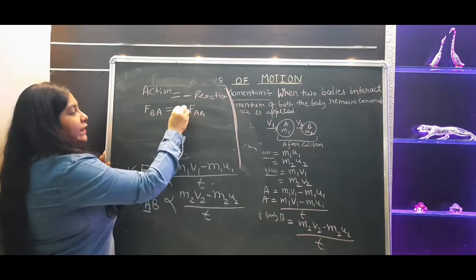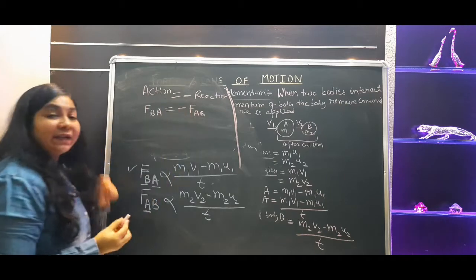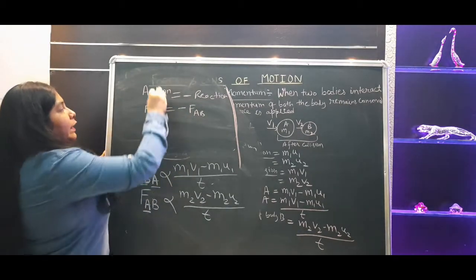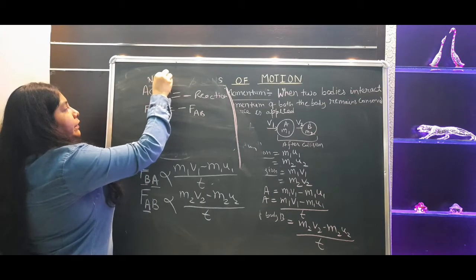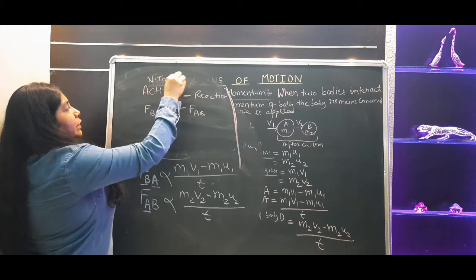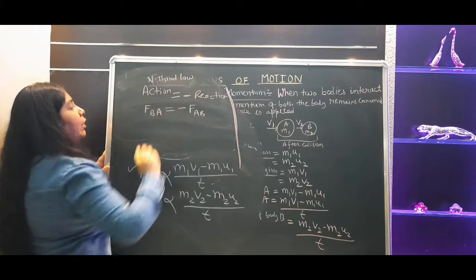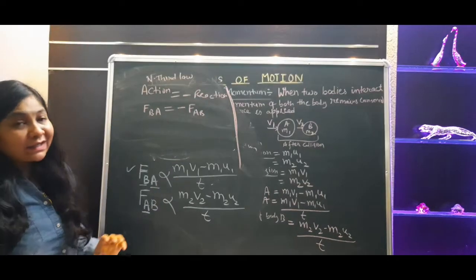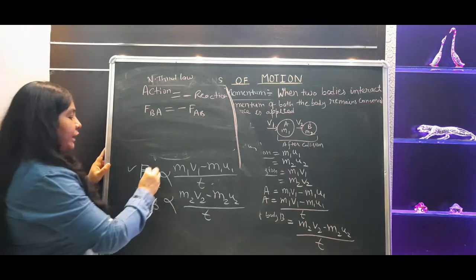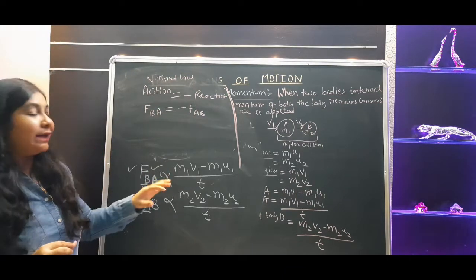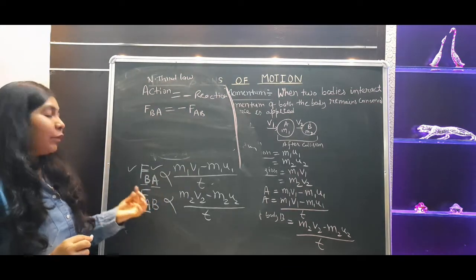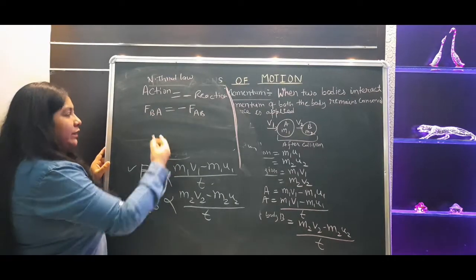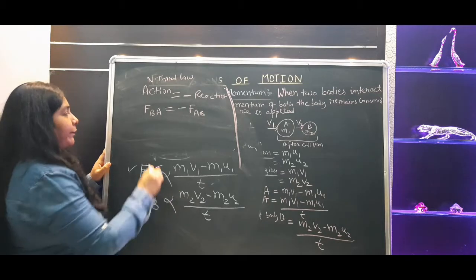Okay, and here the negative sign is there, so we need to put this negative sign also, right? So we are putting this negative sign. Here we are applying Newton's third law of motion. So according to that, action is equal to minus reaction. So we are considering the force applied by body B to A as action. So obviously body A to B will become what? Reaction. So just put the values of these two that we are getting from here.